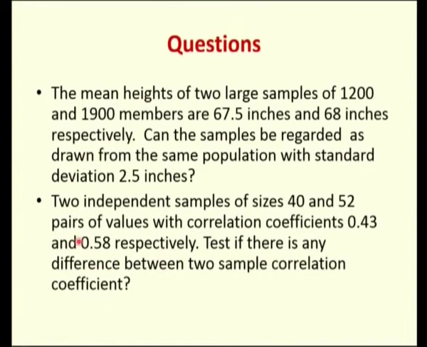The next question is: two independent samples of sizes 40 and 52 pairs of values have correlation coefficients 0.43 and 0.58 respectively. Two large sample sizes and the two sample correlation coefficients are given. Test whether there is any difference between the two sample correlation coefficients. I hope you can answer these two questions, because we have already seen the test statistic for this. You just need to find the test statistic for these two questions and compare it with the table value to conclude. Thank you.